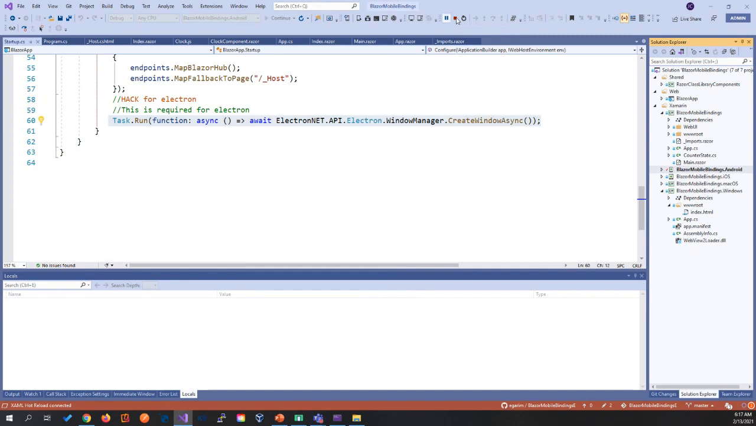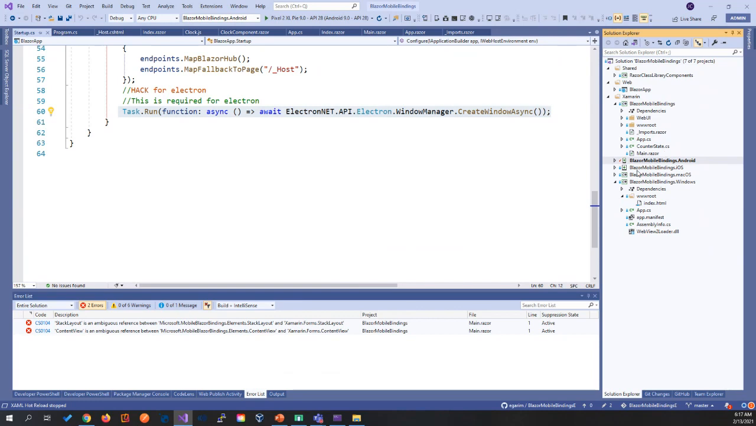So let's stop this for a second and just review it quickly. If you see here, we have our Blazor mobile. This will be like the Xamarin Forms .NET Standard library. And if you have done a Xamarin Forms application, you know that they have all these elements, stack layout, content view, and so on. So let's check what we have here. This is our main Razor, like the main page on Xamarin Forms.